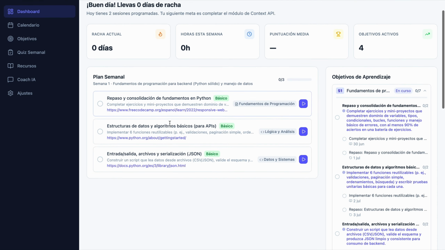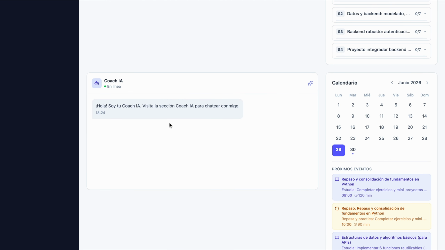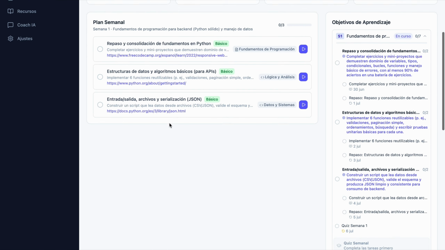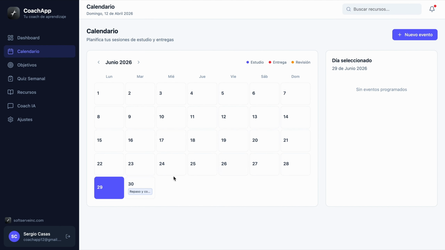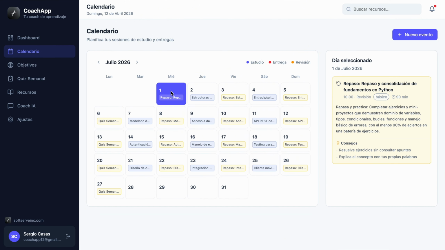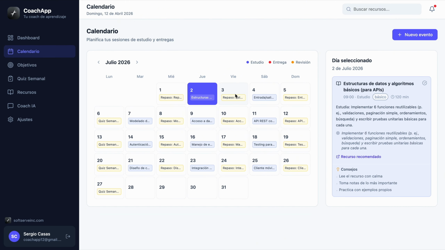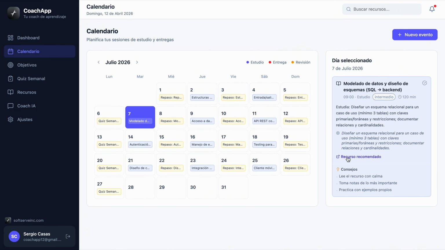On the left side, we have the weekly study plan. It organizes the student's learning into structured lessons. On the right side, we can see the learning objectives plan. So here is the calendar. We can see all the activities programmed for the student. Each day, we can see everything, the description of the activity, and more.